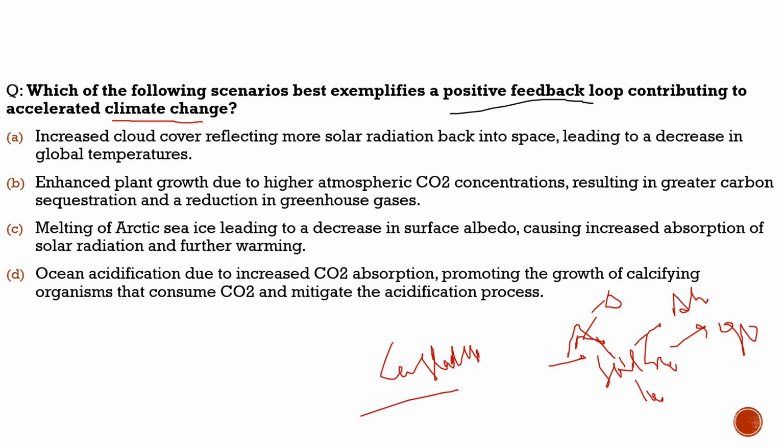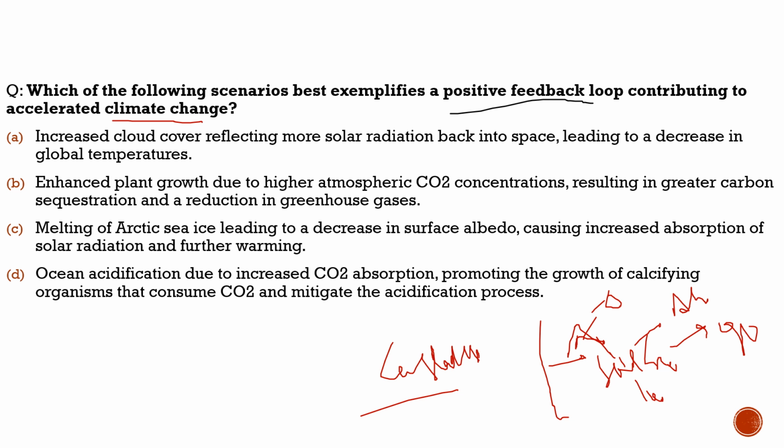So once it starts, it does not end. That's how it is related. This is what the positive feedback loop is about: once the snow starts melting, it leads to the lowering of the albedo. When the albedo is lowered, it further starts absorbing the sunlight, and it further warms. So this is all about the positive feedback loop. I hope you had understood it through this example.